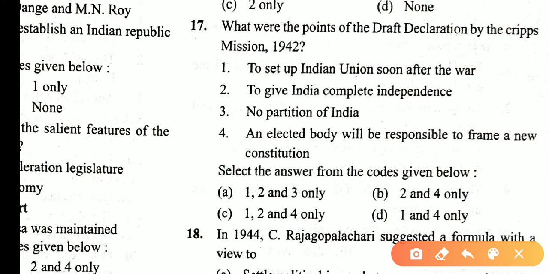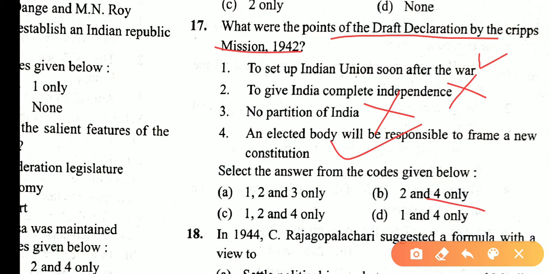What were the points of the draft declaration by the Cripps Mission in 1942 to set up an Indian Union soon after the war? These statements are correct. To give India complete independence. This statement is incorrect because it proposed dominion status. No partition of India. This statement is also incorrect because partition of India was possible. An elected body will be responsible to frame a new constitution. This statement is correct. Asking about correct statements, 1 and 4 are correct. So answer is D.